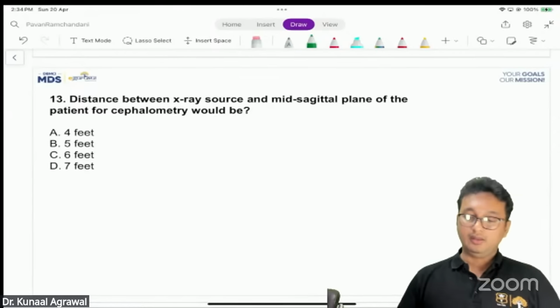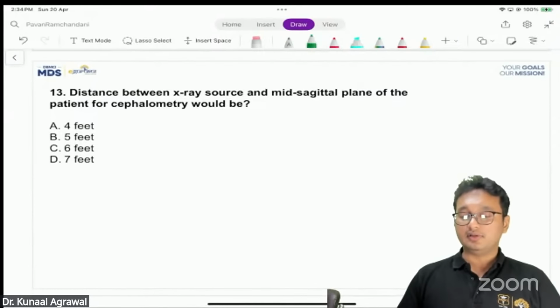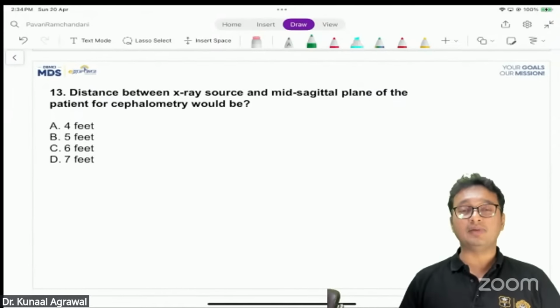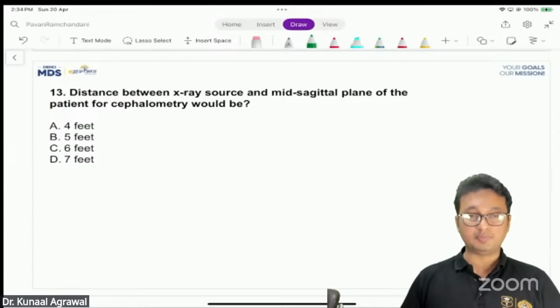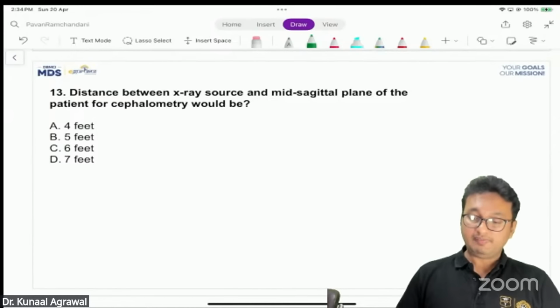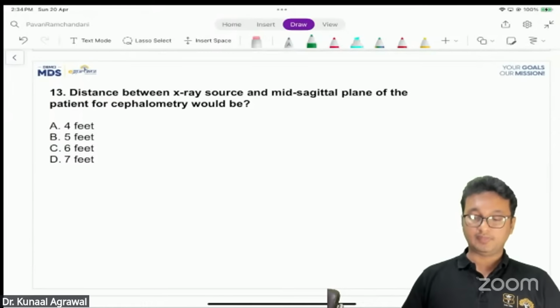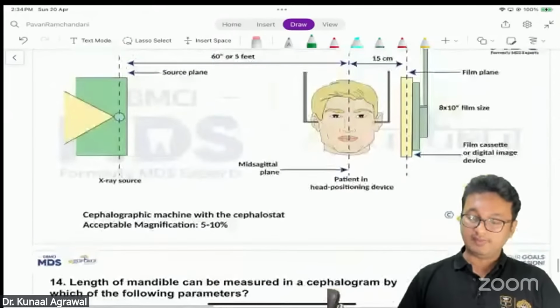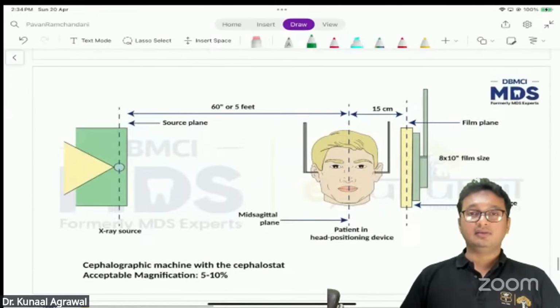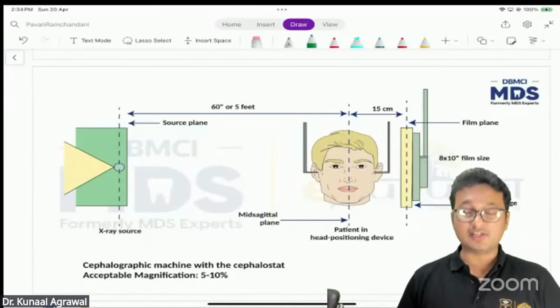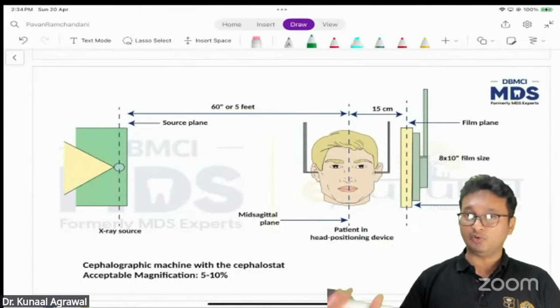All right. So next question, I think this was taken by Dr. Priyanka as well, just before my session. Distance between X-ray source and the midsagittal plane of the patient for cephalometry would be. Again, it's a direct question. We have discussed that in the chapter on cephalometrics, in the live lectures, in the recorded lectures, as well as in the notes.